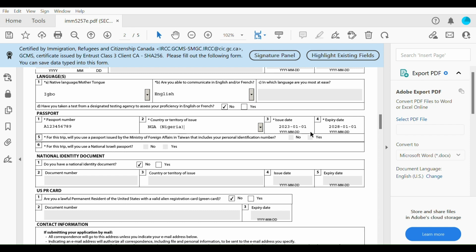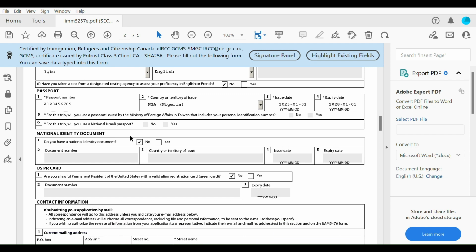So automatically here is already grayed out for me. It's asking, for this trip, will you use a passport issued by the Ministry of Foreign Affairs in Taiwan that includes your personal identification number? So it's an automatic no. For this trip, will you use a national Israeli passport? Nope. So all those portions are already grayed out for me because my passport was issued in Nigeria.